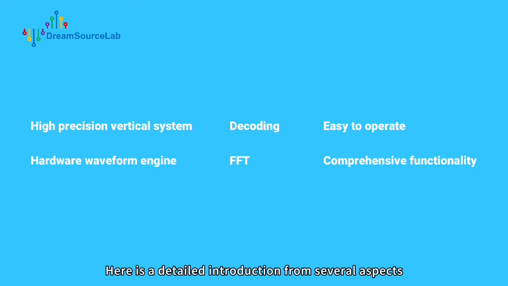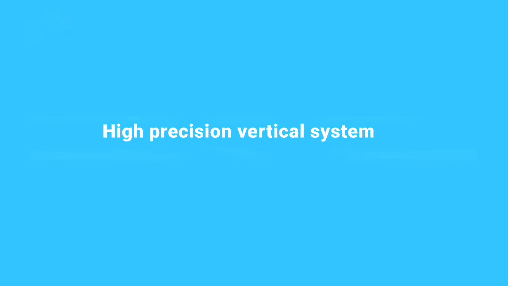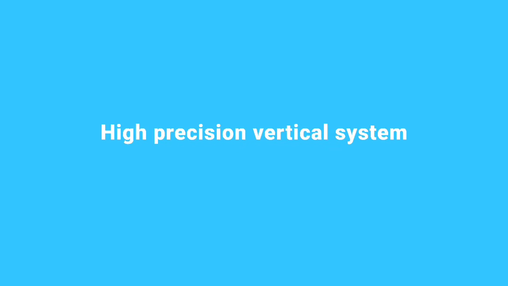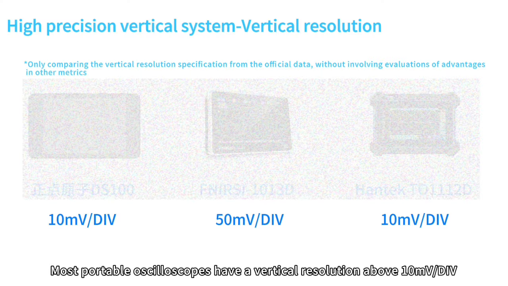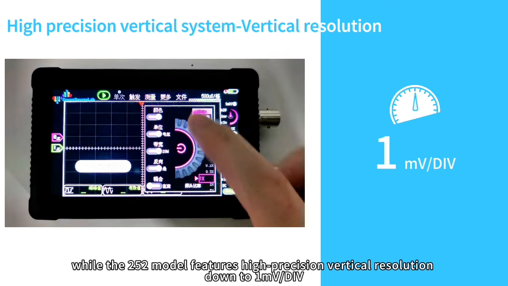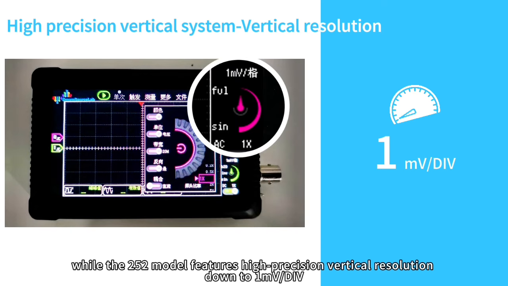Here is a detailed introduction from several aspects. The vertical system accuracy of an oscilloscope determines the usability of measurement results and is a key indicator of its quality. Most portable oscilloscopes have a vertical resolution above 10 millivolts per division, while the 250 model features high-precision vertical resolution down to 1 millivolt per division.